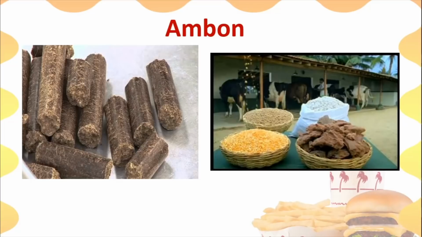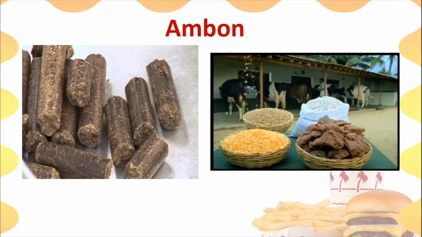We say ambon. What is the meaning of ambon then? They mix various kinds of things. They mix oil cake, they mix jaggery. Jaggery is also very good because it contains iron, and they mix particles of grain. See, you can see in this picture, and they mix all of that with water, and it is fed to the animals. So that also becomes very, very healthy for the animals.